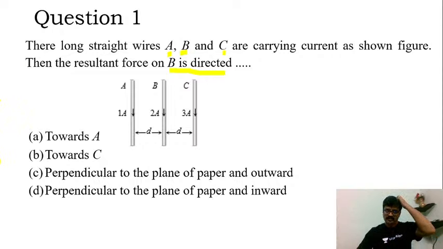Now over here, as you can notice, A, B and C are three long conductors.